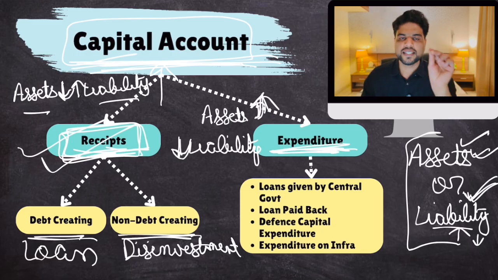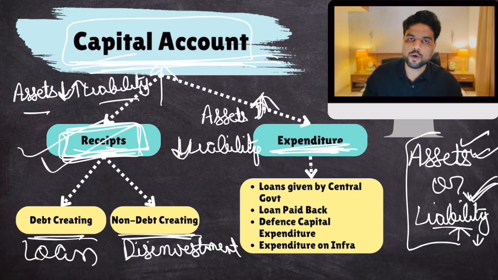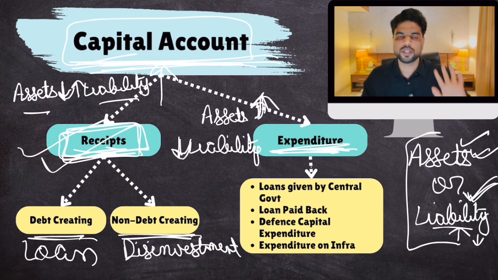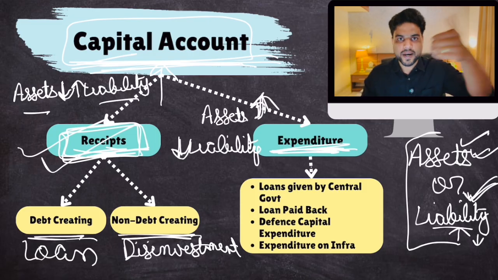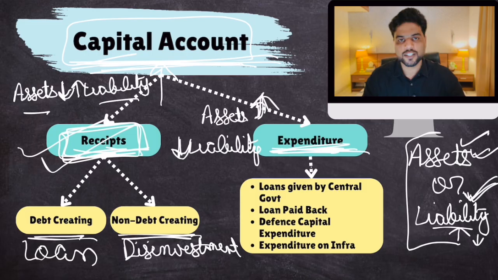Okay. So when the central government gives a fresh loan to the Tamil Nadu government, that loan is the Union government's asset. The loan is given to the Tamil Nadu government, and that loan is Delhi's asset. So assets have increased by spending this money. So capital expenditure includes loans given by the central government. Clear?